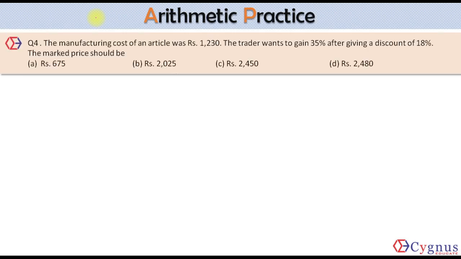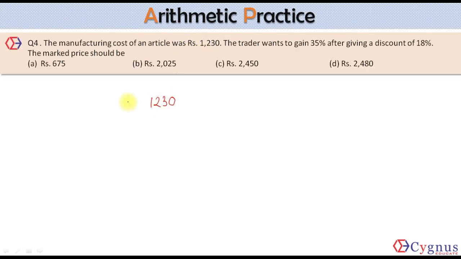The manufacturing cost of an article was 1230. This was the manufacturing cost. The trader wants to gain 35% after giving a discount of 18%. What is the mark price? Now the mark price is not given here. He wants to gain 35%, so gain should always be calculated on this price. So he'll try to sell it at what price?